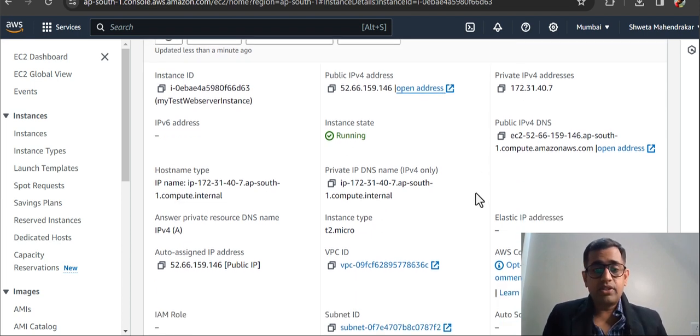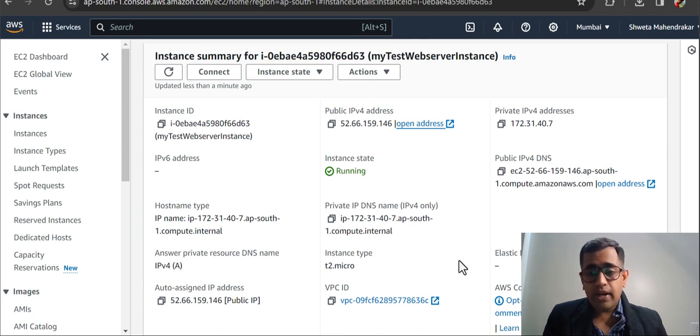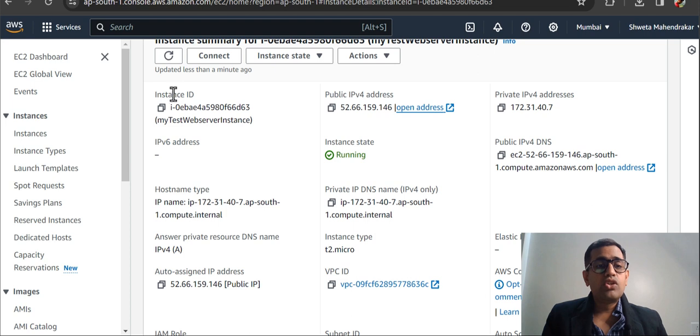I'll share you with that reason, but then we'll take a look at all the configurations that have been provided to us. So this is the instance ID, the name that we had provided, this is the public IP address, this is the private IP address.